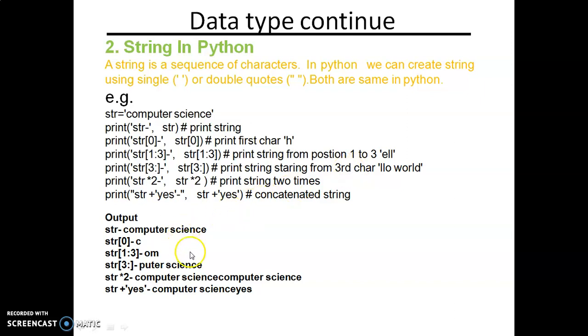Oh, this is a mistake. Yes, 3 is the computer science, 0, 1, 2, 3. Okay.